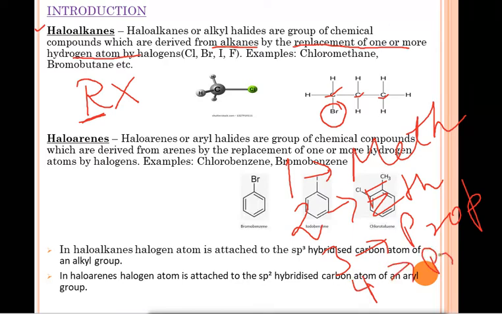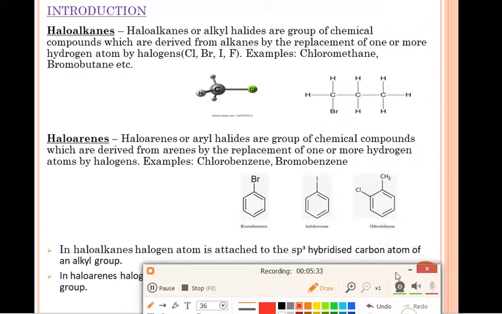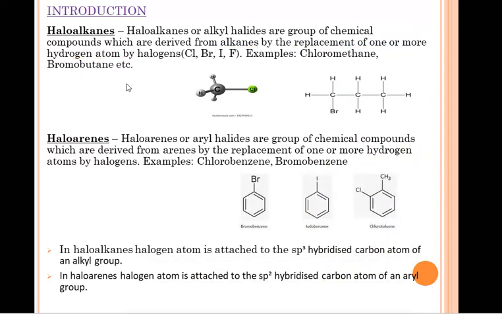This is a series for your alkyl group. So when we do nomenclature, at that time we will go through this in detail. Next we have haloarenes. Haloarenes are also known as aryl halides. Haloarenes means in an arene group or aryl group, one or more of the hydrogen atoms is replaced by the halogen group. Then those compounds are called haloarenes.